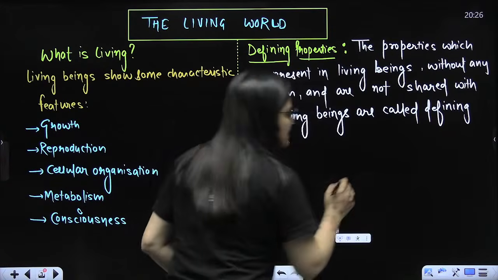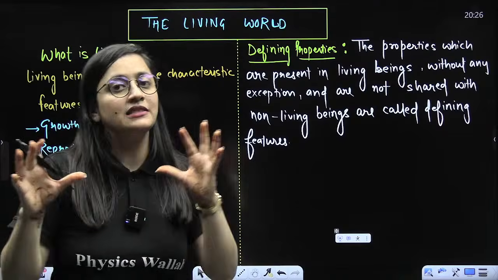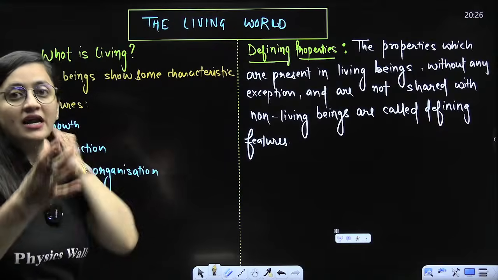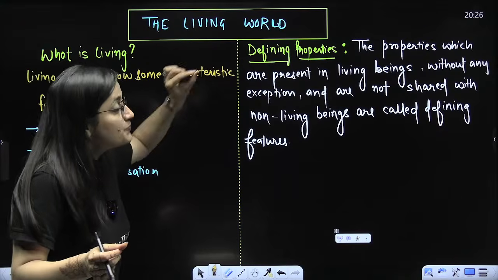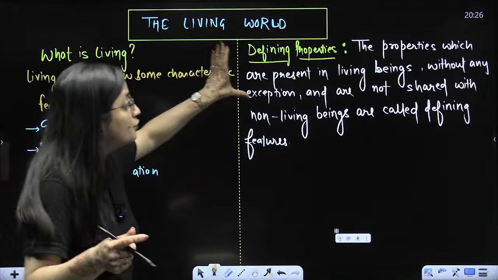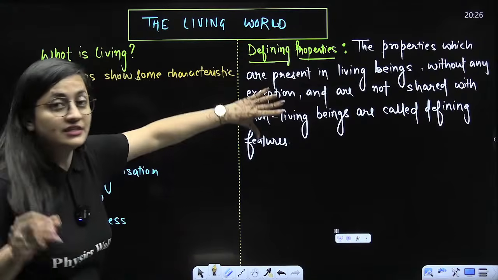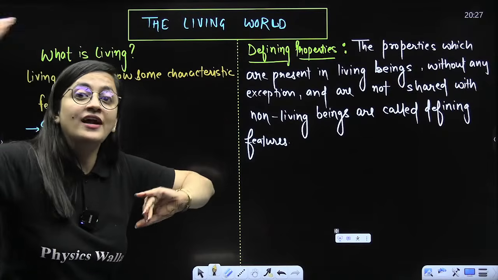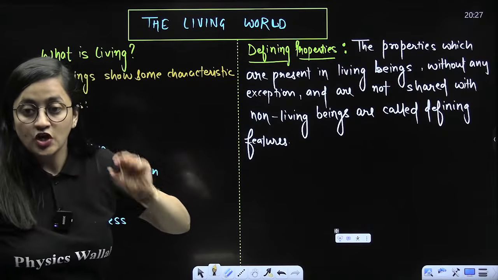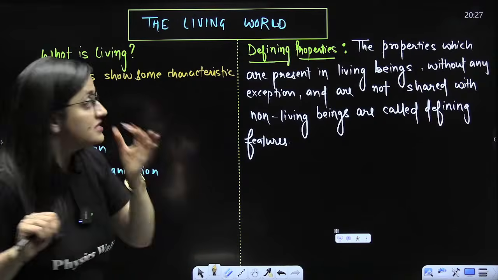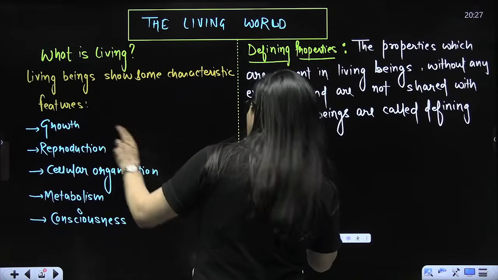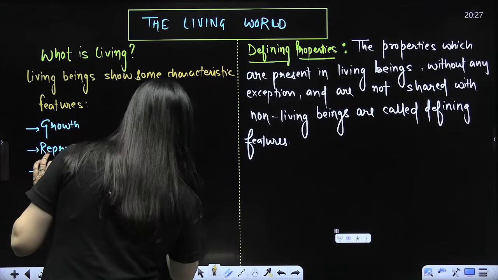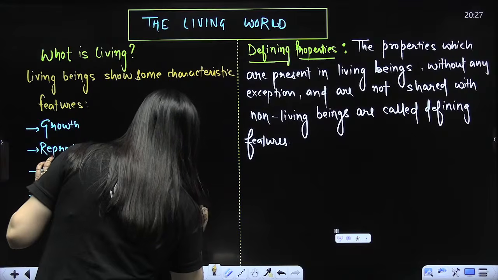A characteristic feature is a general feature which we see in living beings, and there is no demarcation there. But when I say defining property, we are saying that it is present in living beings without any exception and will not be there in non-living beings. Such properties are the defining properties. So out of all these things, these three are your defining properties. Is that clear?